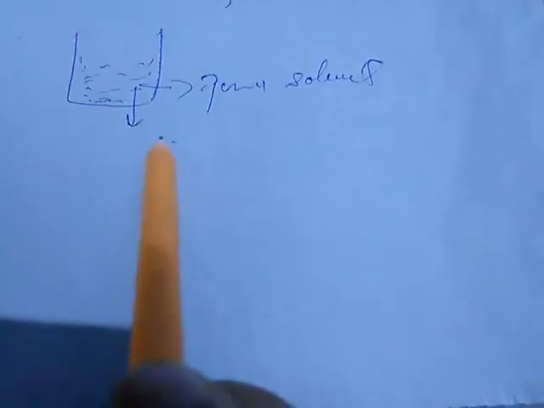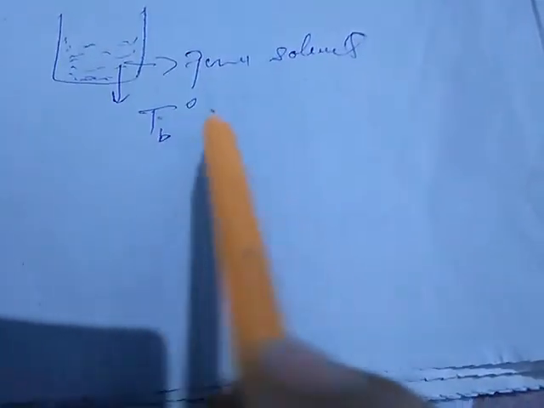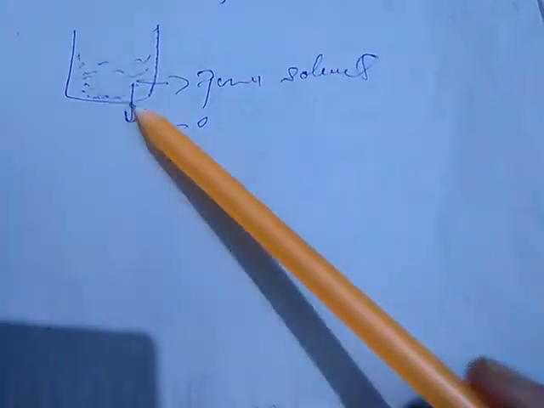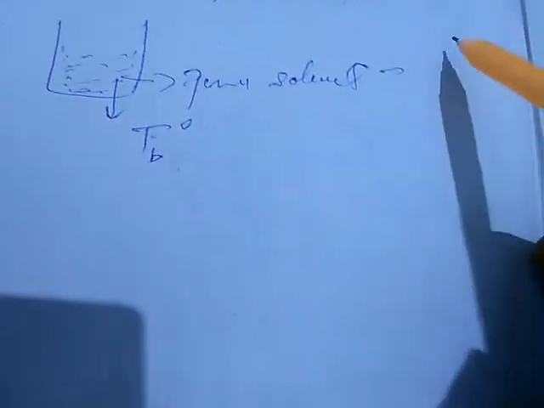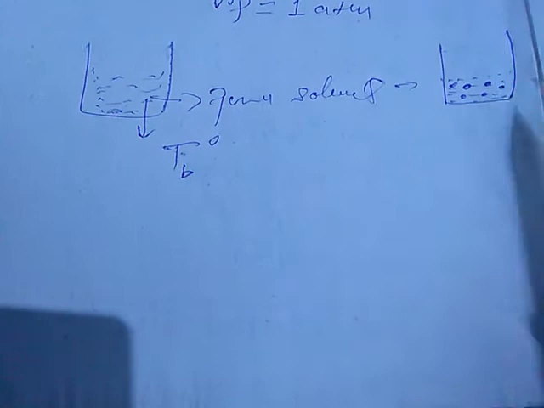Now moving further, let's again suppose that this container contains some pure solvent. This container is containing some pure solvent, and for this pure solvent the boiling point is Tb naught. Tb naught is the boiling point of this pure solvent. Now what happened? We added some non-volatile solute to this pure solvent, and these are some of the non-volatile solute which has been added to it.